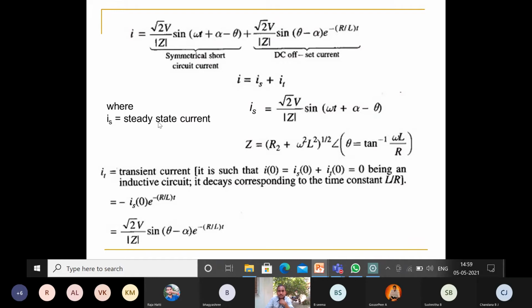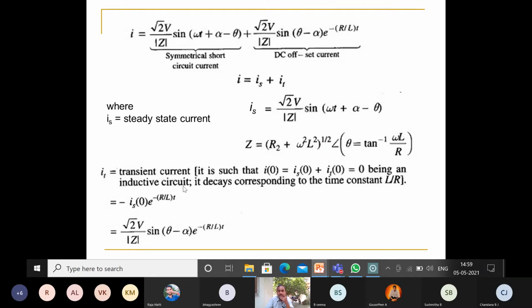Here IS is the steady state current and IT is the transient current. The summation of steady state current and transient current is equal to total current. The transient current is such that I of 0 is equal to IS of 0 plus IT of 0, which is equal to 0.